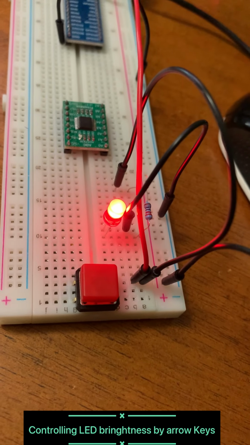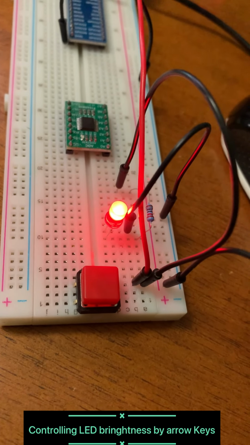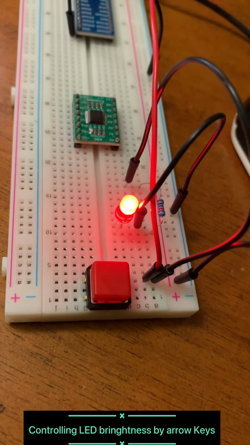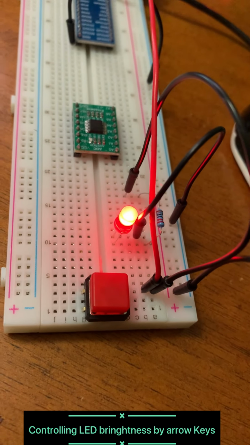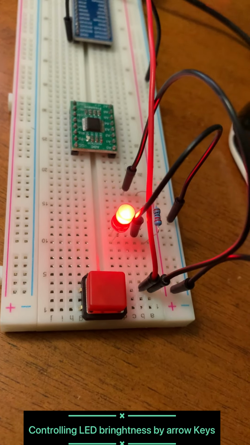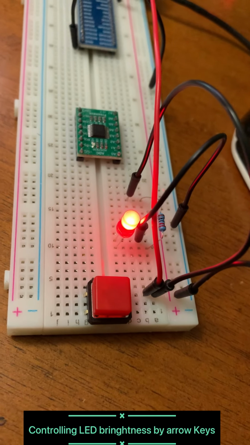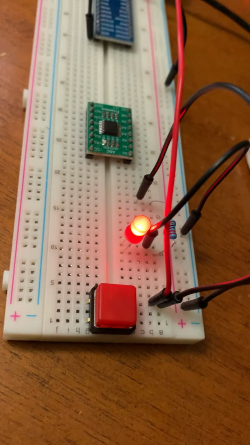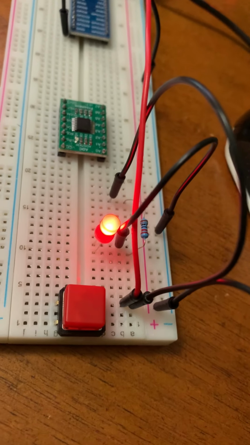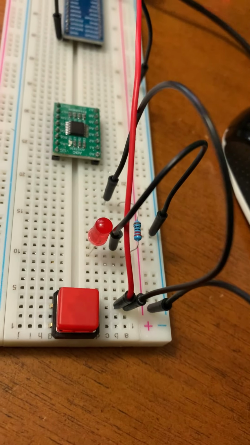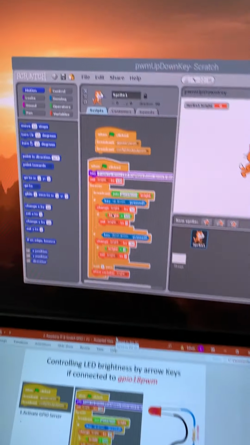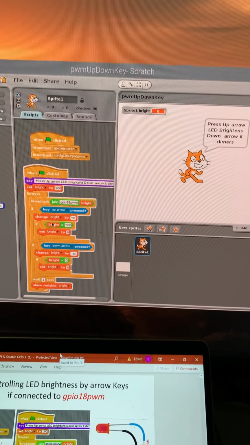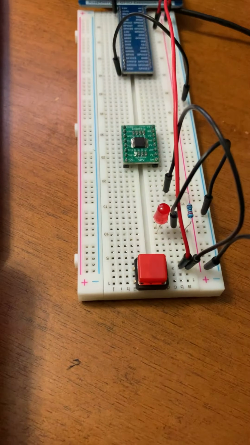Right now it's at 250. So if I bring it back down, the brightness is going to decrease, and it's going to go down to 0 and turn off. All right, this is the third experiment that I practiced for this lab.